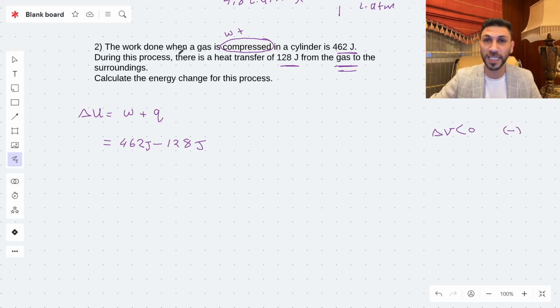If the work was in liter atm and the Q was in joules, I also need to convert the unit from liter atm into joules in order to do this subtraction. 462 minus 128 equals 334, which is positive joules. This is how we solve the problem about the internal energy from work and from heat.